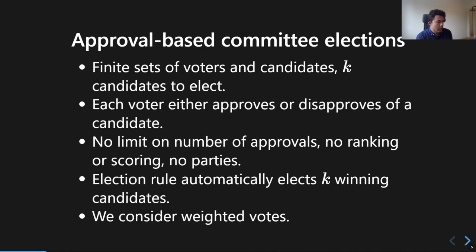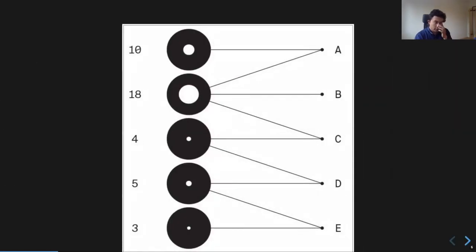So how would we define an election rule? For that, we need to think about what are the criteria or the goals that we actually want to achieve. Here's an example. We have voters on the left, and the voters have voting power. The first voter has a voting power of 10, then we have 18, 4, 5, 3, and on the right we have candidates.